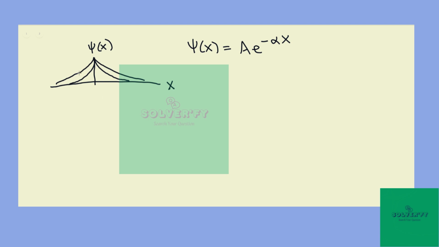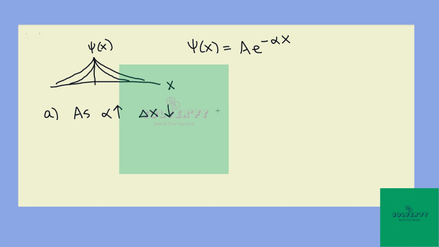So this would have the effect, since the square of this wave function, multiplying it by its complex conjugate, gives us the probability of locating a particle at position x. That's really telling us something about delta x. So to answer the first question, as alpha increases, we would expect delta x to decrease because this distribution is becoming more and more spiky, so the probability will be more densely packed towards the origin.